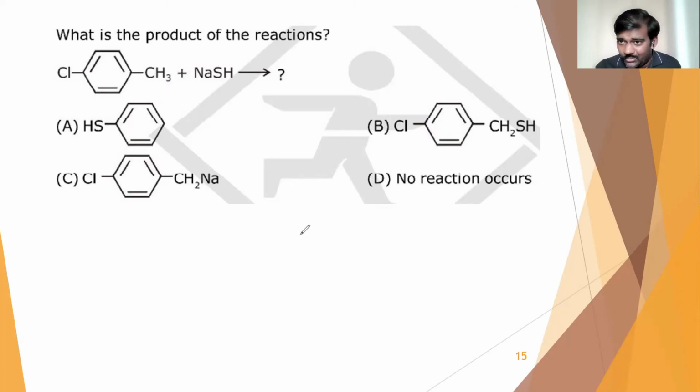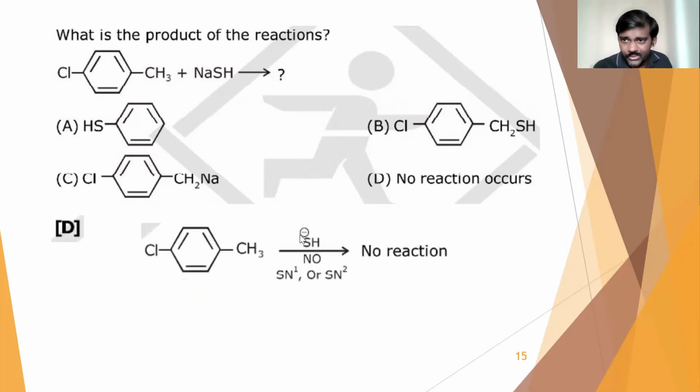And we have nucleophiles. Nucleophiles cannot react with benzene. So that means there won't be any reaction taking place in this particular process. No reaction, so option D, because nucleophiles cannot attack the benzene ring, and also there is a haloarene which cannot involve in nucleophilic substitutions under normal conditions.